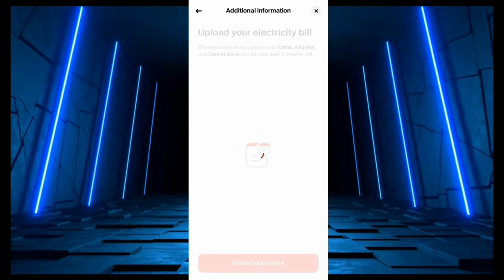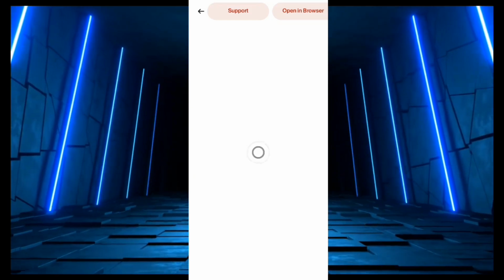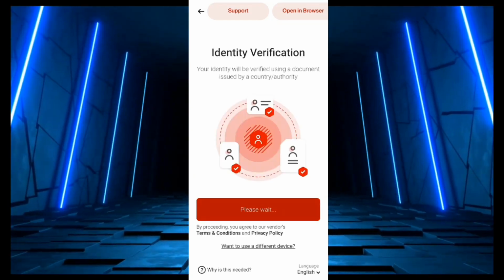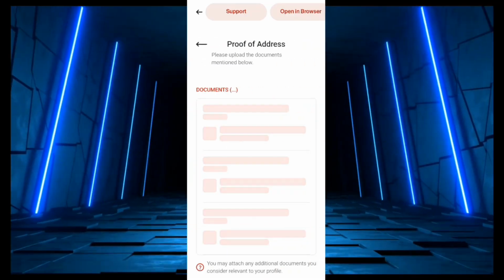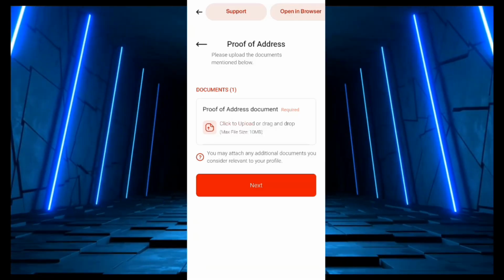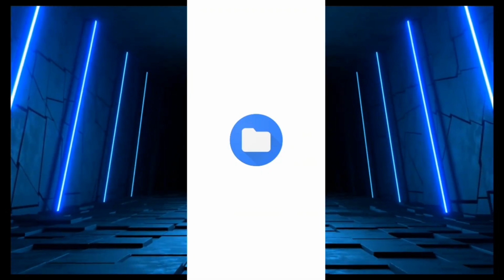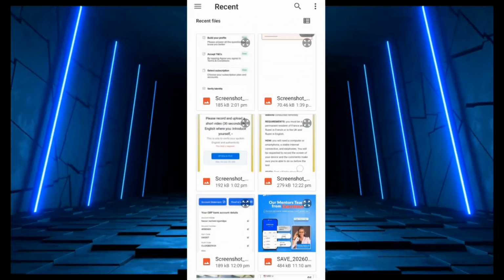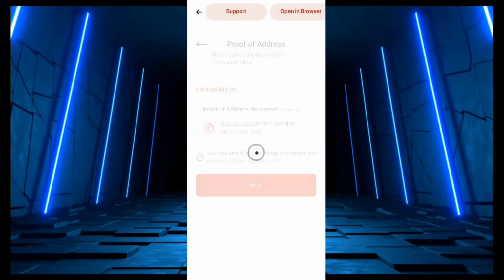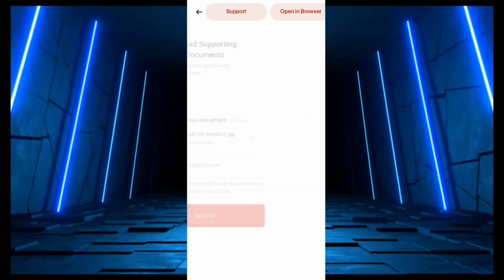So you click on upload document and then click on open in browser, or you let it take effect here. So you click on get started. So you click on I am ready. So click to upload or drag and drop. So you click here and then you select photos and videos because that's where I have my document saved. Alright, so you check for the document you want to use. So you upload successfully, so you click on next.